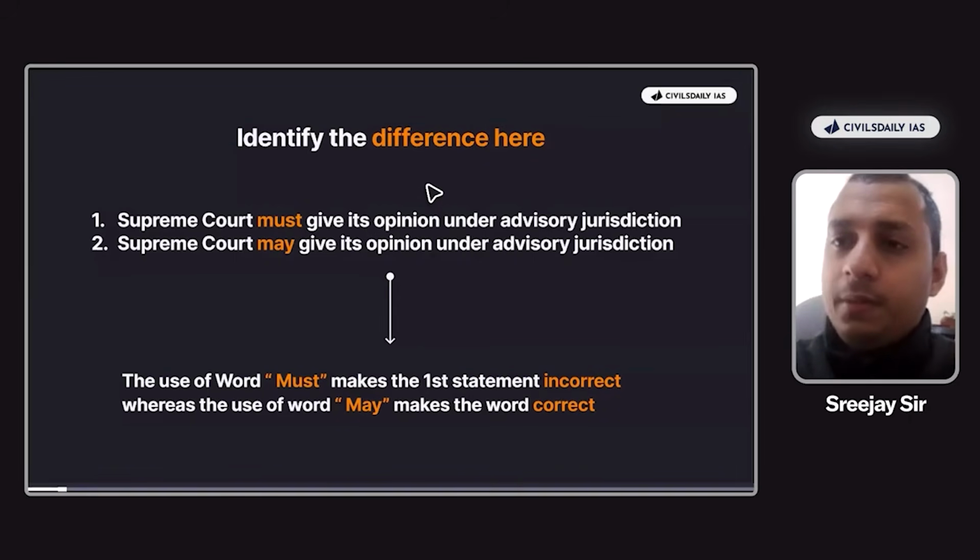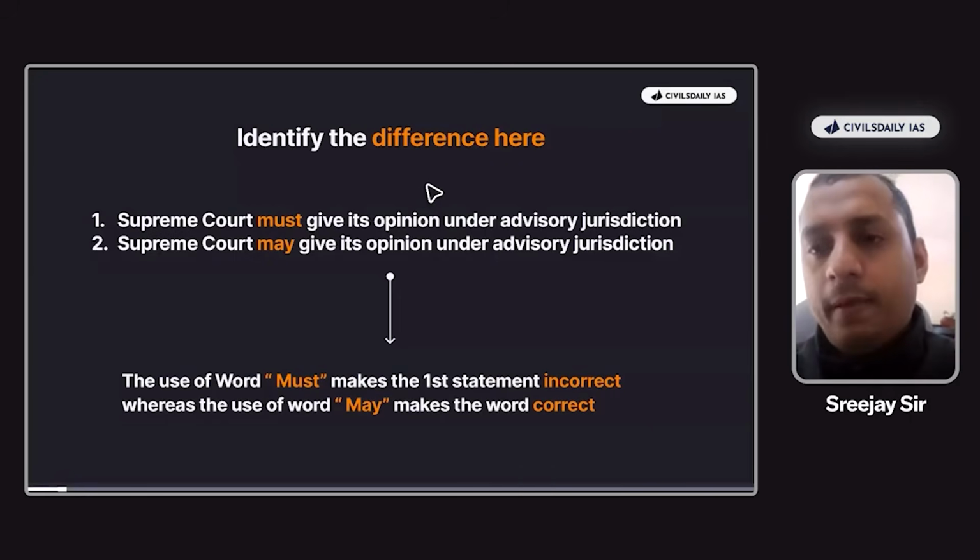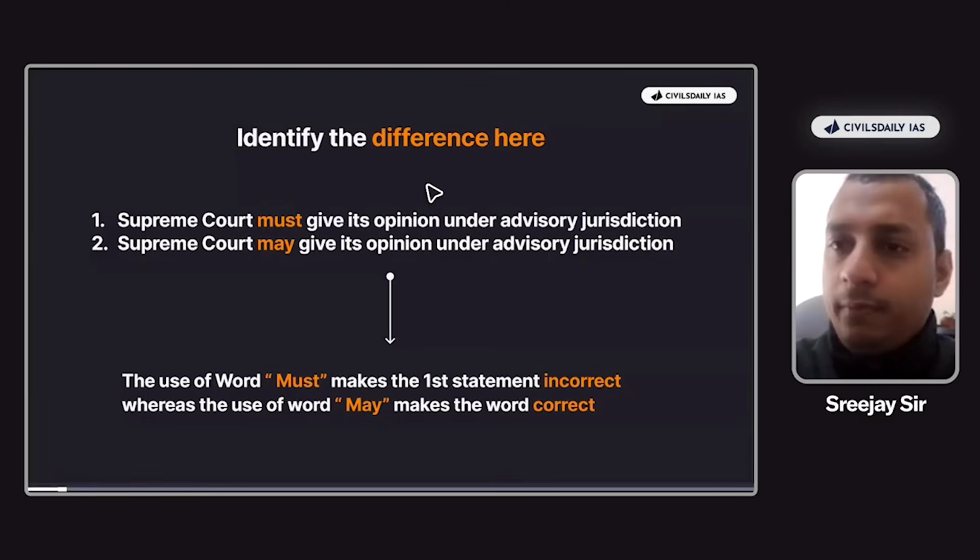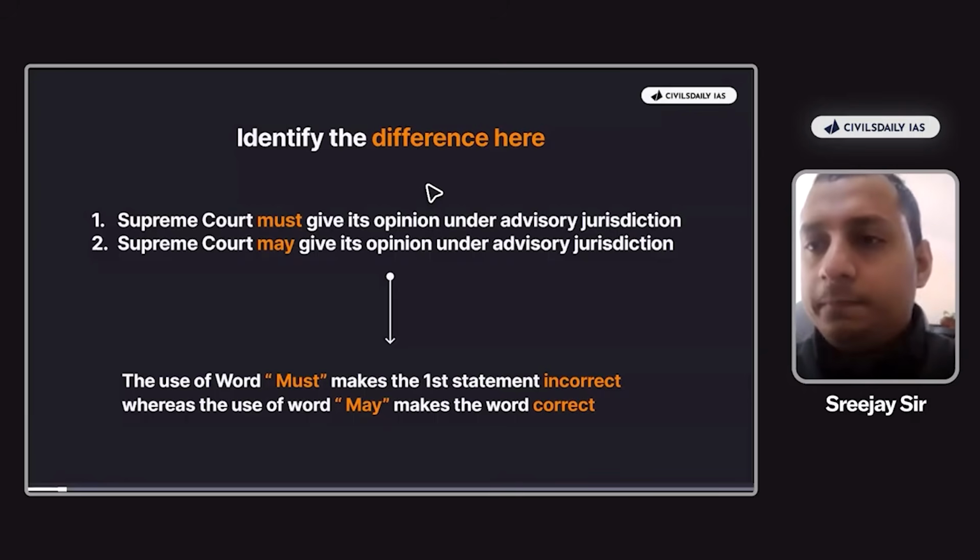Because only in terms of pre-constitutional agreements, the Supreme Court must give its opinion. In terms of contemporary matters, if the president asks the Supreme Court with respect to Article 143, the Supreme Court may decline, right? So therefore, the first statement is incorrect here. What about the second one? The Supreme Court may give its opinion under the advisory jurisdiction.